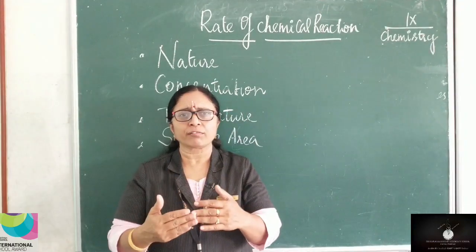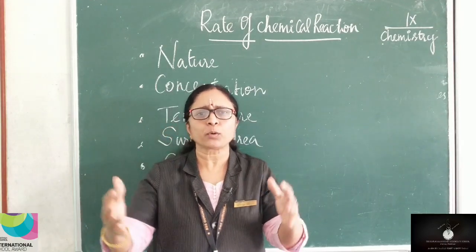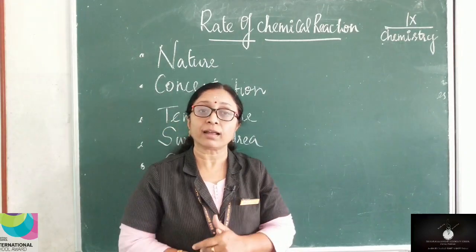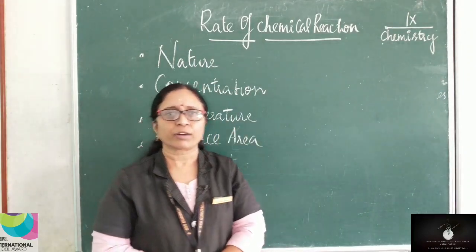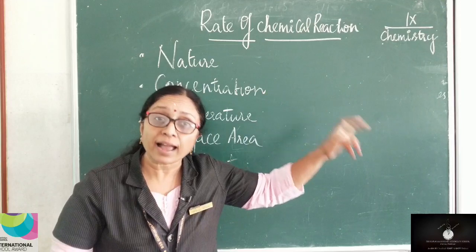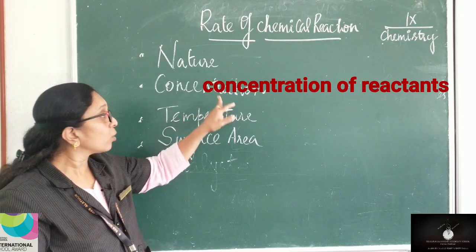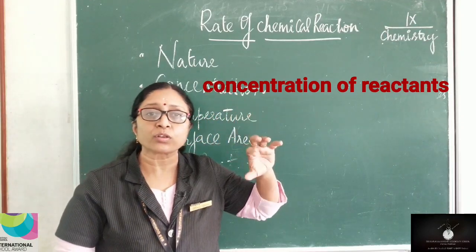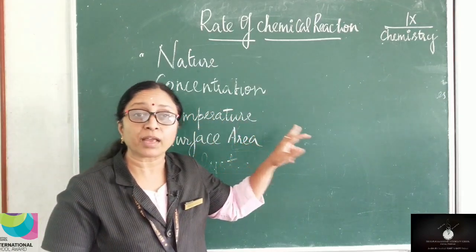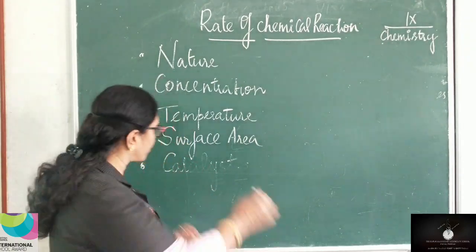For a good family life, a lot of savings should be there, unnecessary expenses should be cut. All that will improve the quality of a family life. How will you improve the quality of a chemical reaction? Many factors are there. For example, nature. What is nature? Nature refers to the nature of the reactants. They are the ones who yield the products. So the nature of the reactants, concentration of the reactants. What is the meaning of concentration? Density. Okay. So temperature plays a major role. Surface area, and lastly catalyst.